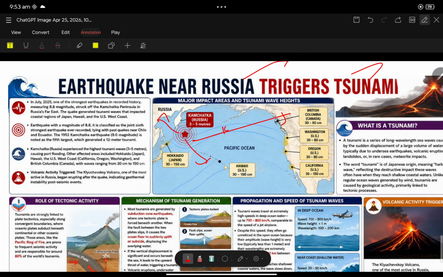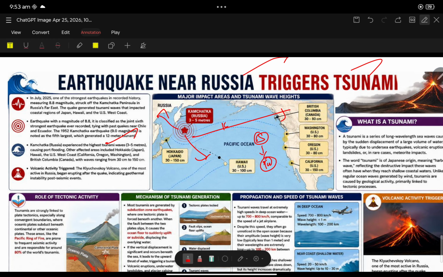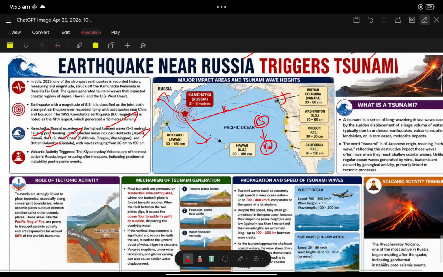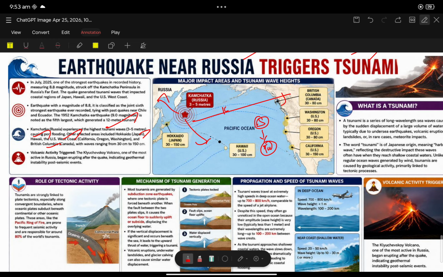See, what are all the impacts of an earthquake in the sea? Generally, it will cause a tsunami. So Kamchatka Peninsula experienced tsunami waves. Offshore areas affected include Hokkaido, Japan, Hawaii, USA, and British Columbia, Canada. All these areas were impacted by this earthquake. Volcanic activities were also triggered. See, the earthquake triggers a tsunami and a volcano. So see, this is very much important.